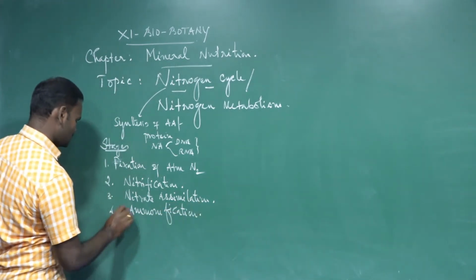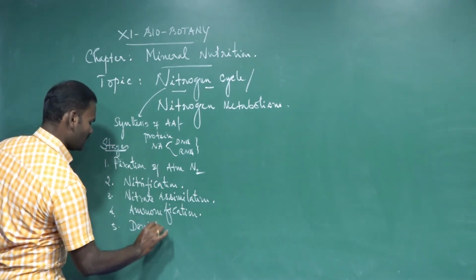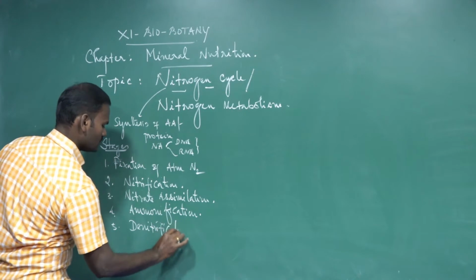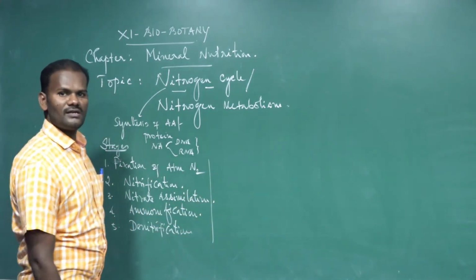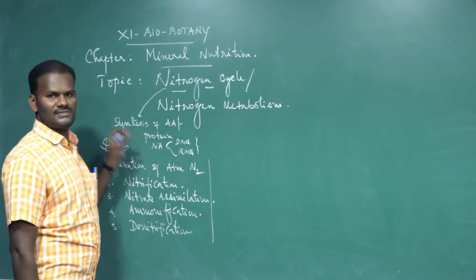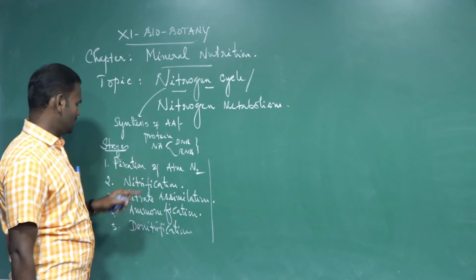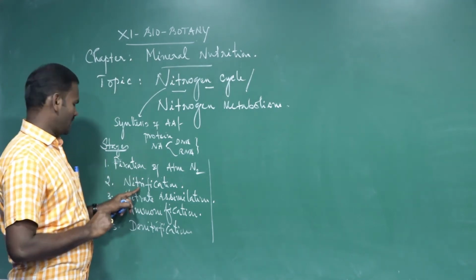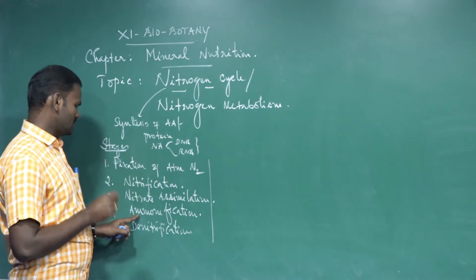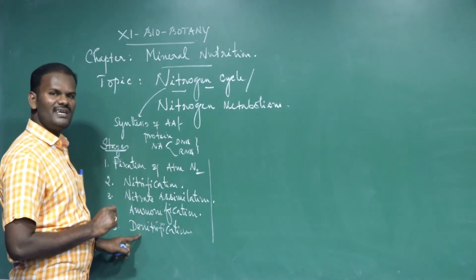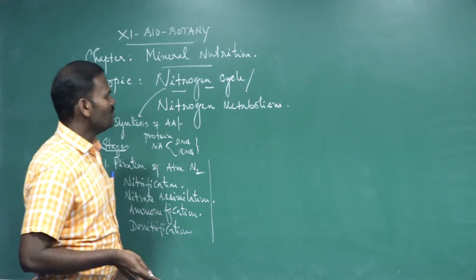Then fifth one is denitrification. So these are the 5 stages that are involved in the nitrogen cycle. One is fixation of atmospheric nitrogen. Second one is nitrification. Third one is nitrate assimilation. Then fourth one is ammonification. Fifth one is denitrification. For better understanding, I will draw the schematic representation.